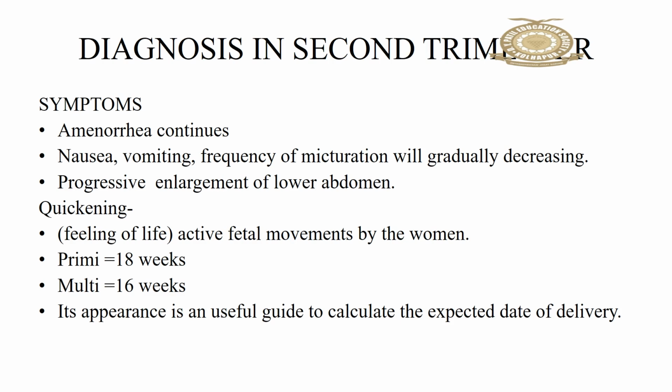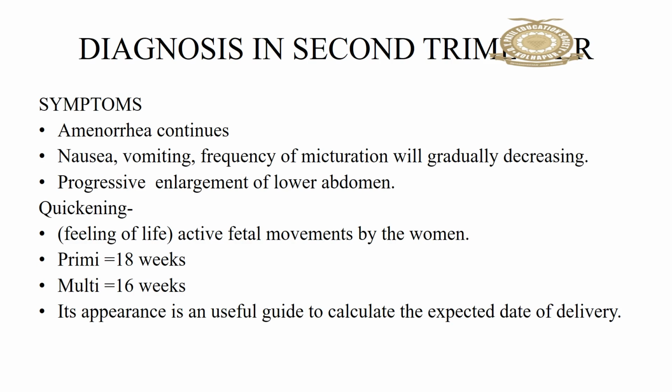The next one: what changes take place in the second trimester? In the second trimester, the symptoms are amenorrhea, which obviously continues, then nausea and vomiting, and the frequency of micturition will gradually decrease. Why this gradual decrease? Because the uterus will accommodate space in the abdomen, so it will start decreasing the pressure on the bladder. Okay, the next one, progressive enlargement of the lower abdomen.